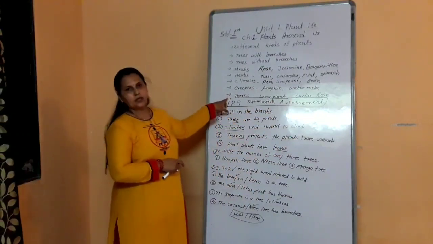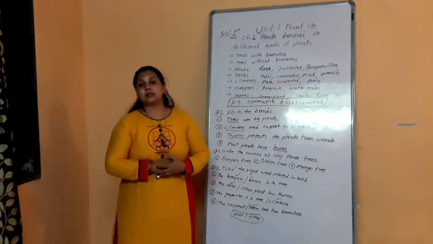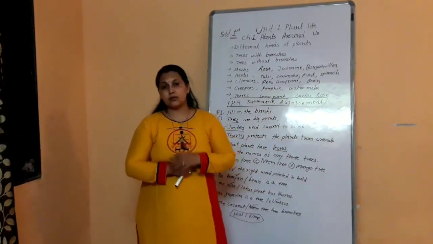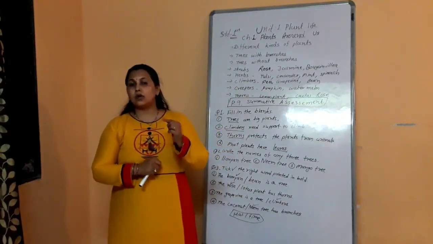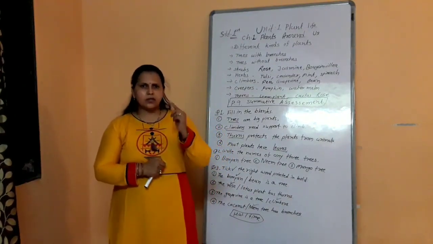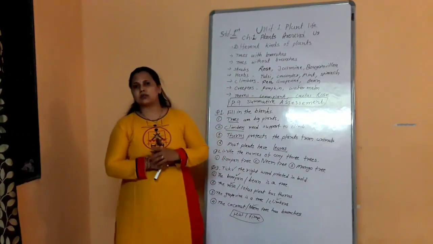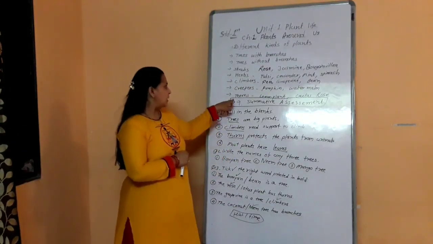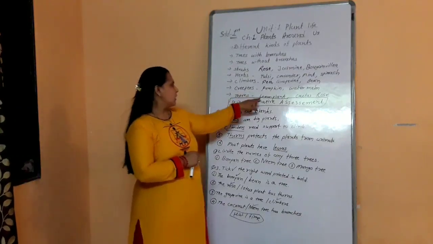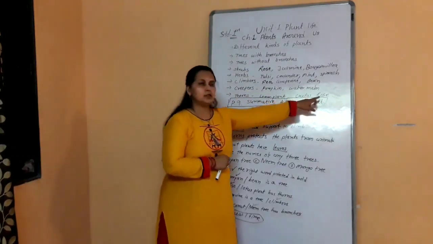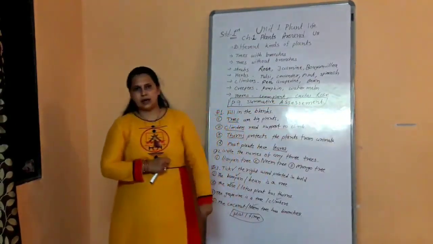And the last topic is thorns. Some plants have thorns. Do you know about thorns? Thorns can prick us. They are sharp and pointed. And plants that have thorns are called thorny plants. Examples of thorny plants are lemon plant, cactus, rose, etc.